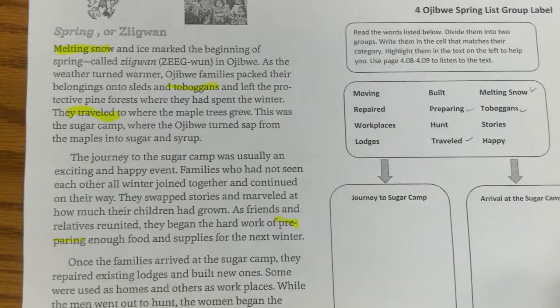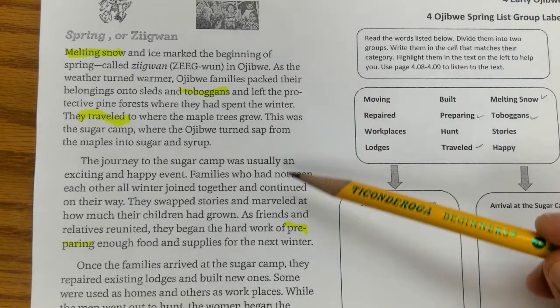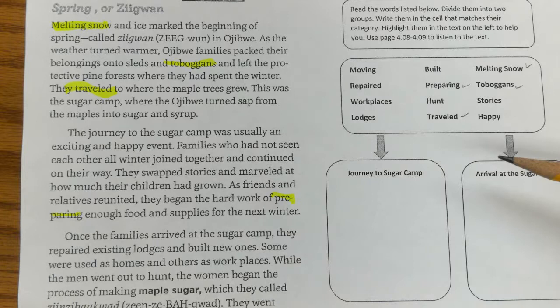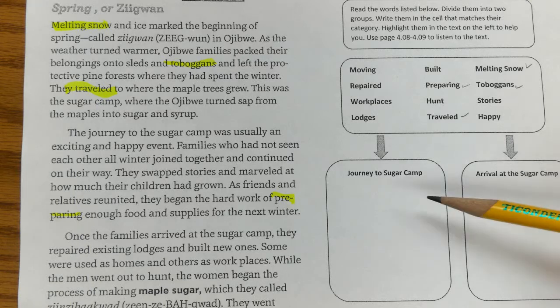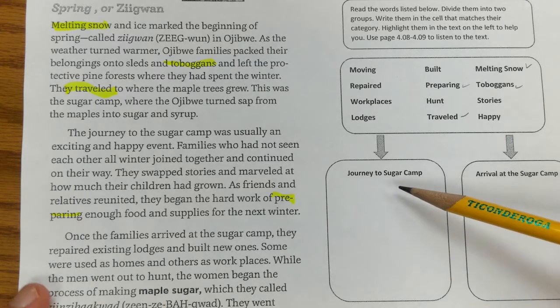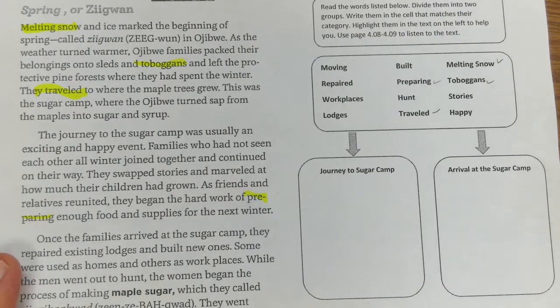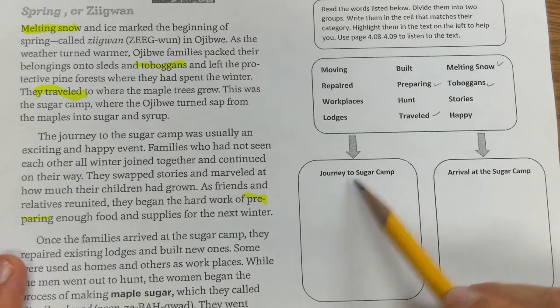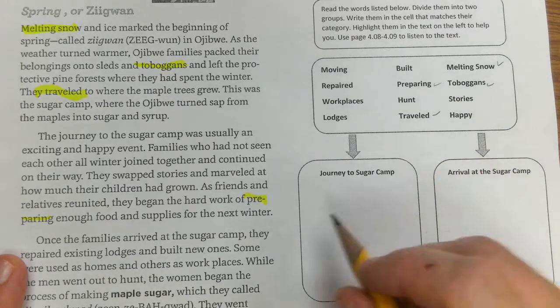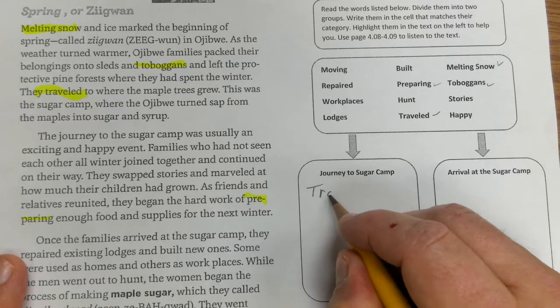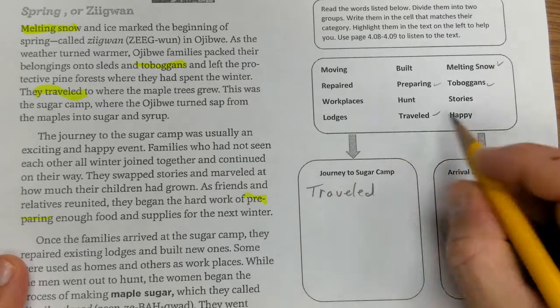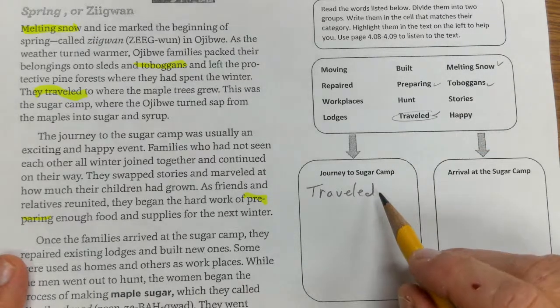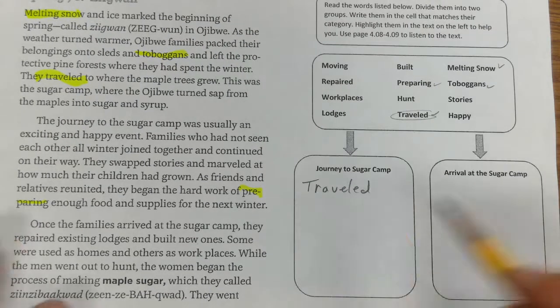So what I would do is I would continue reading this text, highlight when you find the terms, and then I would read it one more time to see which words would match the category below. So journey to the sugar camp and arrival at the sugar camp. So let's say the journey, let's say traveled was one of them. Then I'd like you to write that term in this box. All right. So that's our first activity.